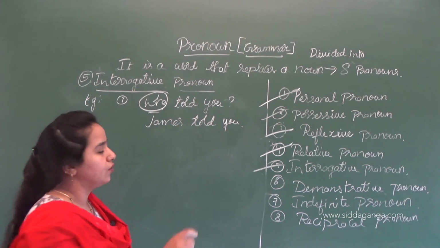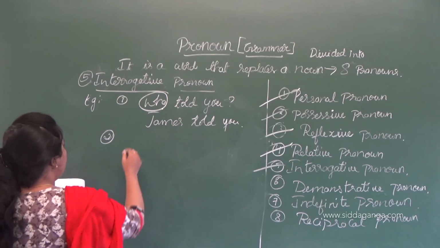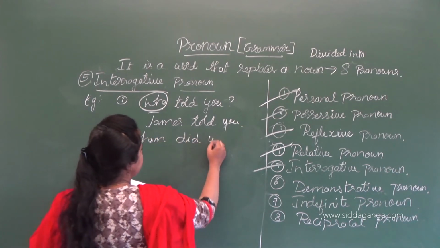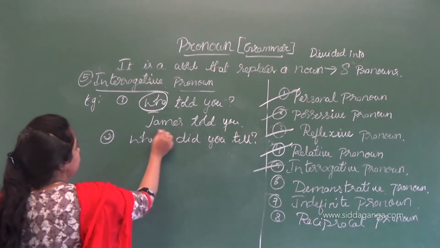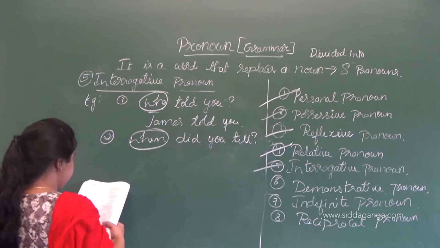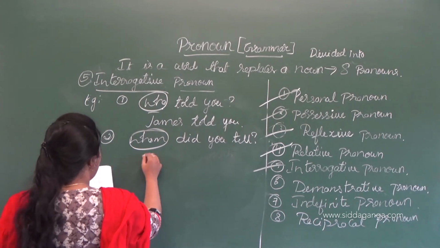The who is an interrogative pronoun. The next is: Whom did you tell? Whom says about the person, where it is an object. I told Radhika.